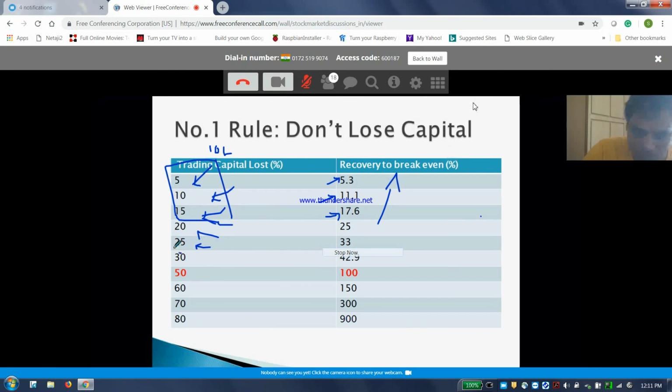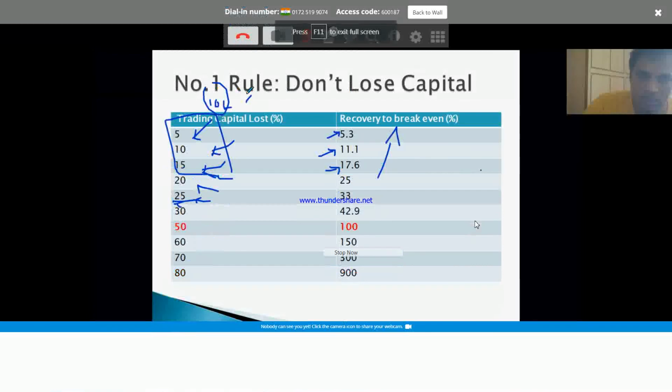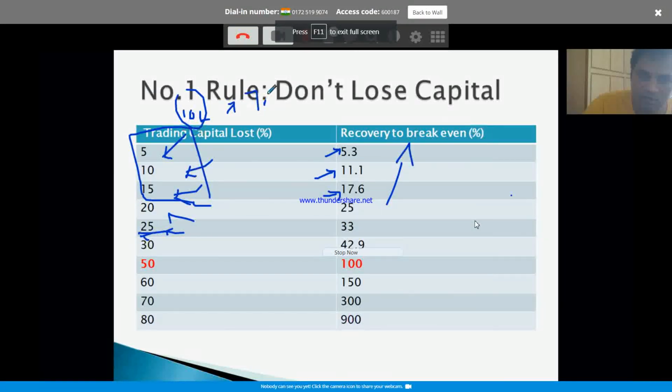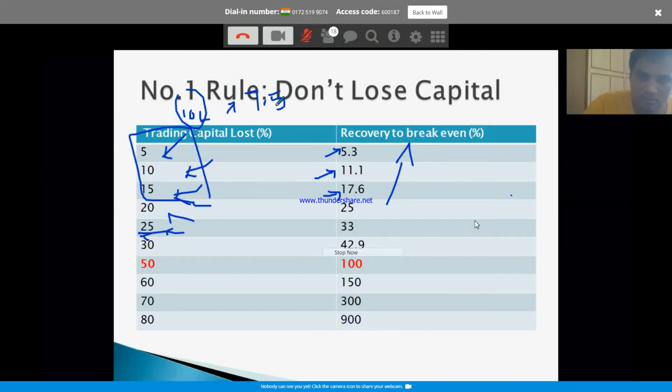If you lose 25% of your capital, that means 10 lakhs becomes 7.5. By intuition, we might be thinking, oh, I lost 25%. If I make 25% on my capital, I will break even, right? But the simple math is, if you lose 25%, you have to make 33% to come to just break even itself. You are not even talking about profits. To get to the break even level, you have to make that 33%. That is the simple math. Nobody teaches this.